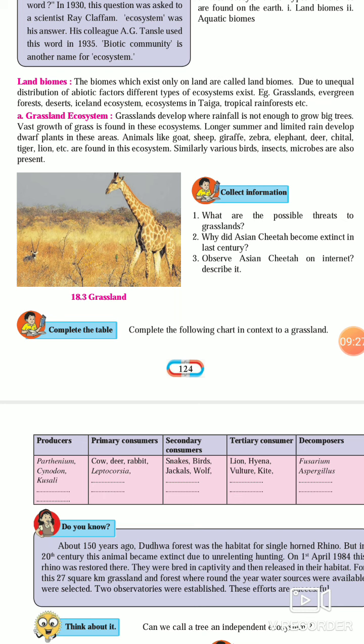Animals like goat and sheep graze on that grass. Animals like goat, sheep, giraffe, zebra, elephant, deer, chital, tiger, lion, etc. are found in the grassland ecosystem. Similarly, various birds, insects, and microbes are also seen in the grassland ecosystem. Here a picture is shown of the grassland ecosystem.